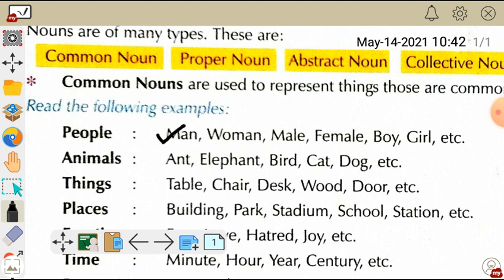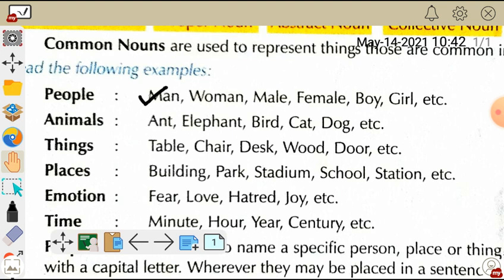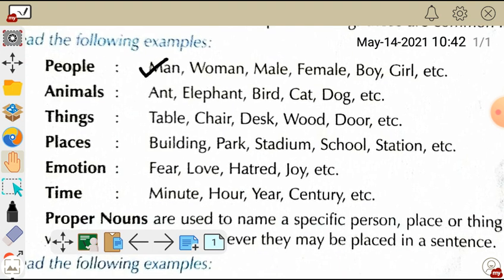When we say man, there are millions of men in this world, so it is not specifically pointed out. It is generally pointed out. All those examples like man, woman, male, female are examples of common nouns. You can see animals, things, places here, and places like building, park, stadium, school, station.